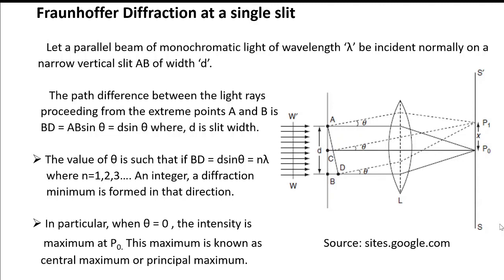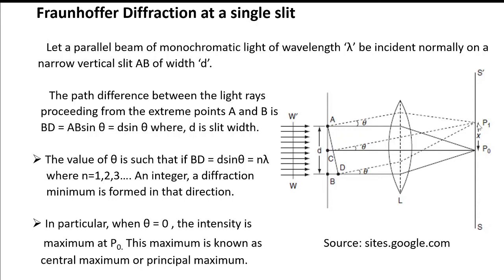Similarly, when the path difference BD is equal to 5 lambda by 2, then slit AB is divided into 5 equal parts. The light waves coming from the first two parts undergo destructive interference, and similarly the light rays coming from the third and fourth parts also undergo destructive interference, and hence the light rays coming from the fifth part reach the point P1. Again the point P1 is bright.